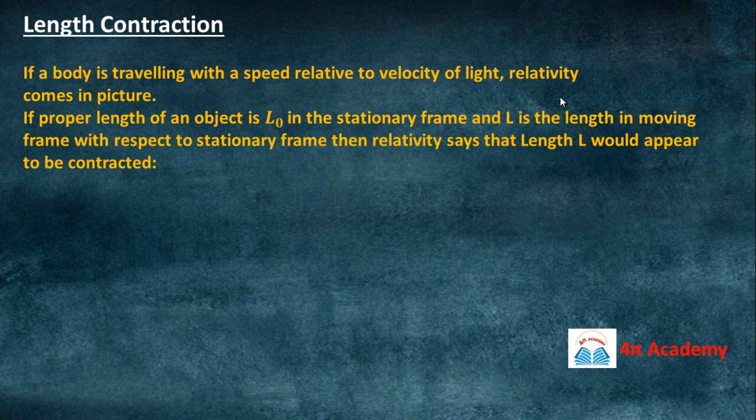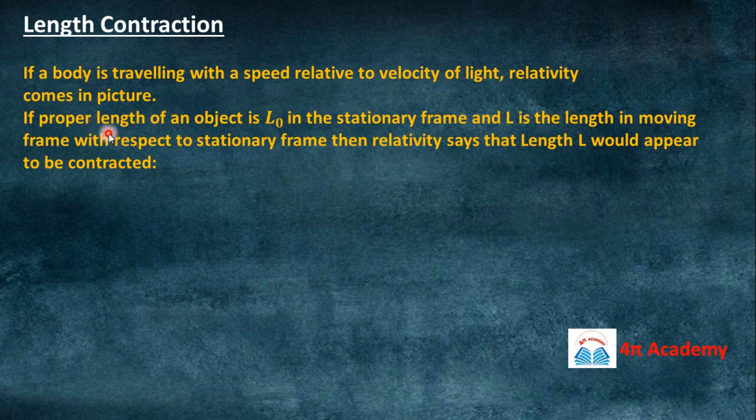If some body is traveling with some velocity v, and that v is very, very small compared to c, then generally we don't talk about the special theory of relativity, because in this case the contraction or change in length will be so small that we cannot calculate or tell the difference. So only in cases where speed is comparable to the velocity of light does relativity come into the picture.